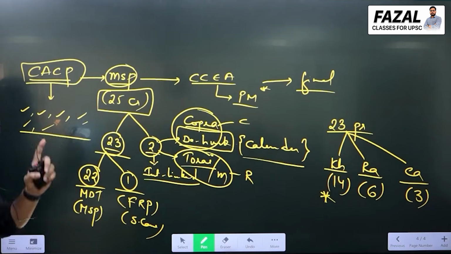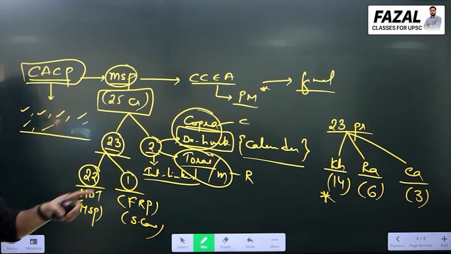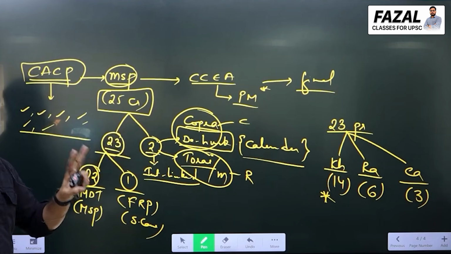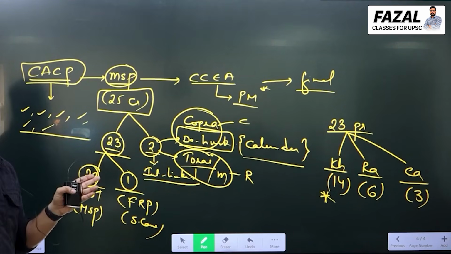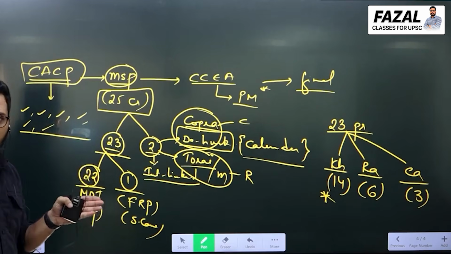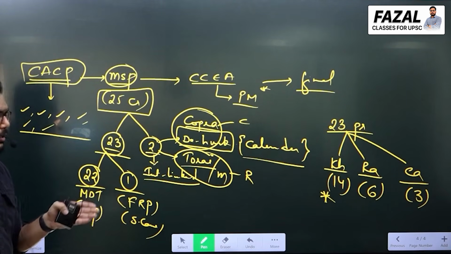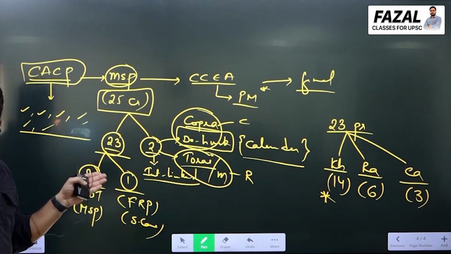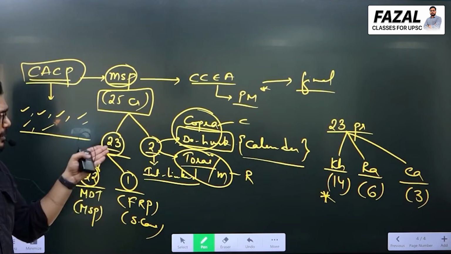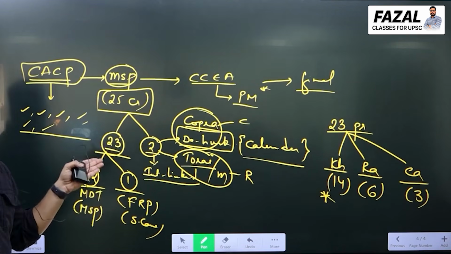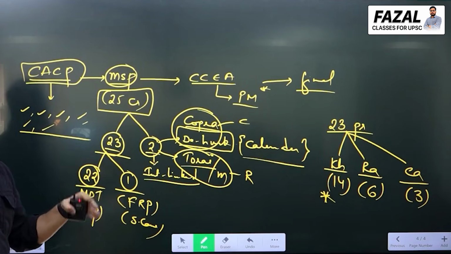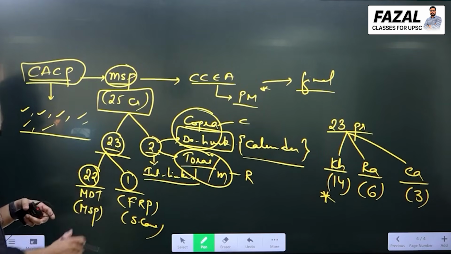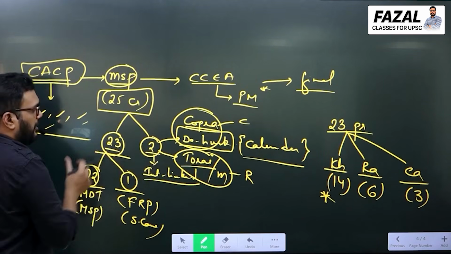Next, 25 crops, 23 prices are declared. 2 crops are interlinked. Interlinked are not part of Kharif. Interlinked are part of Rabi and calendar year. Interlinked are basically Toria and mustard from Rabi, and copra and dehusked coconut from calendar year. Next, 14 Kharif we declare, 6 Rabi we declare and 3 calendar we declare. So we are writing here 23 prices, 2 interlinked.